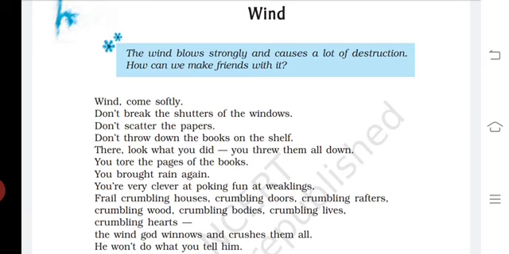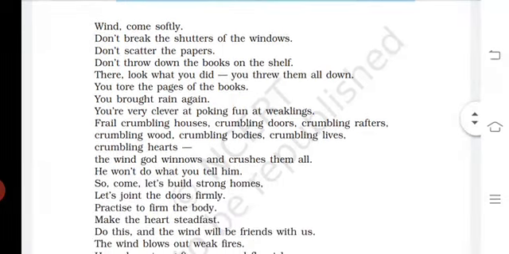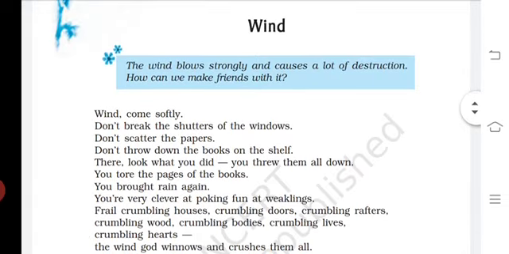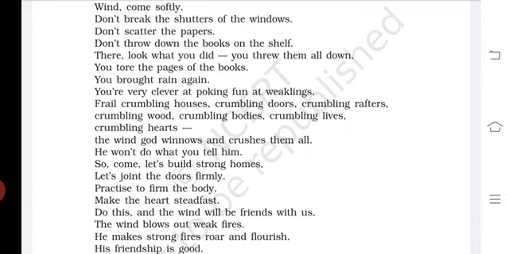So here in this poem, you can see the words which are at the end of these lines do not rhyme with any other words which are at the end of any other line. So here you can see that this complete poem is written in free verse. Free verse means the poem which does not have any rhyming scheme or any regular rhythm. So this is all about the rhyming scheme. It means this poem does not have any rhyming scheme. This poem is completely a free verse.